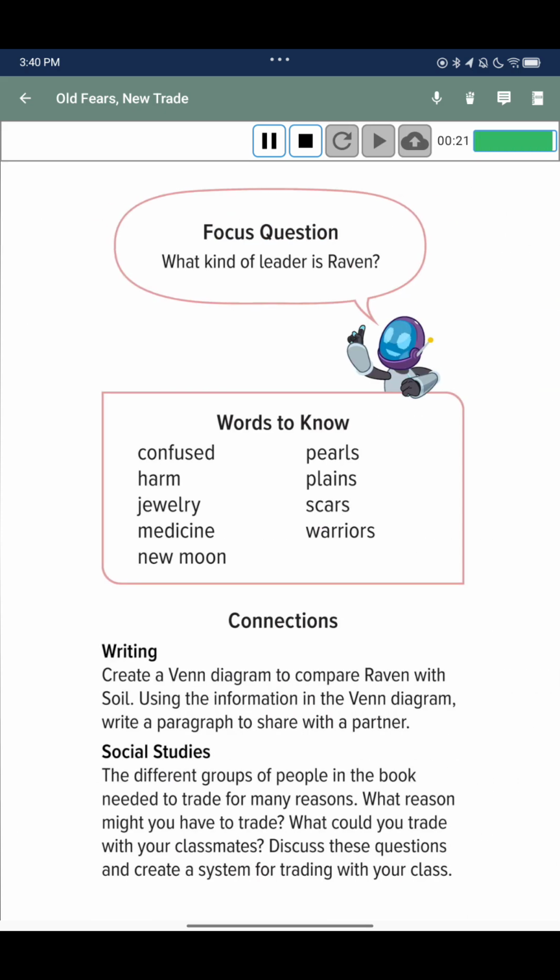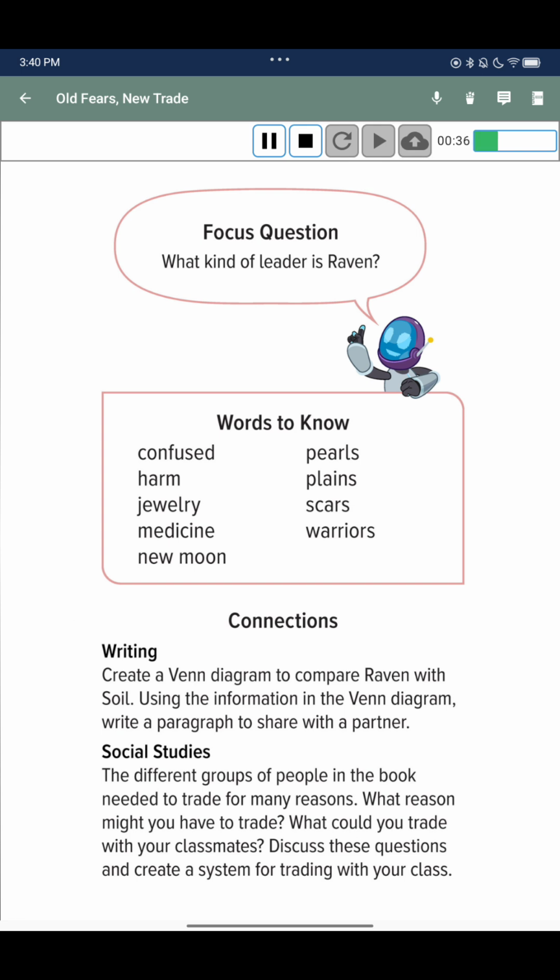Solve the question: what kind of leader is Raven? Words to know: confused, pearls, harm, plains, jewelry, scars, medicine, warriors, new moon.